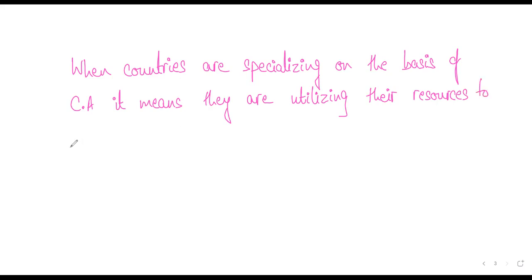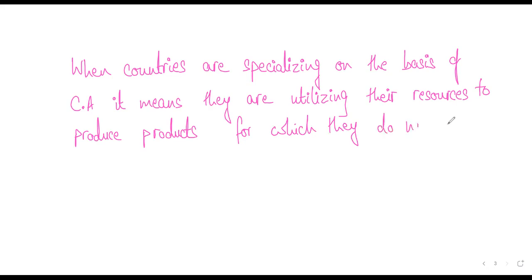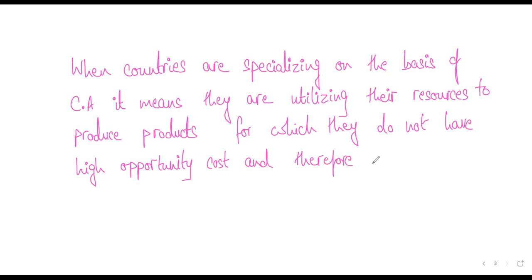When countries are specializing on the basis of comparative advantage, it means that they are utilizing their resources to produce products for which they do not have a high opportunity cost, and therefore they are making best possible use of their resources.